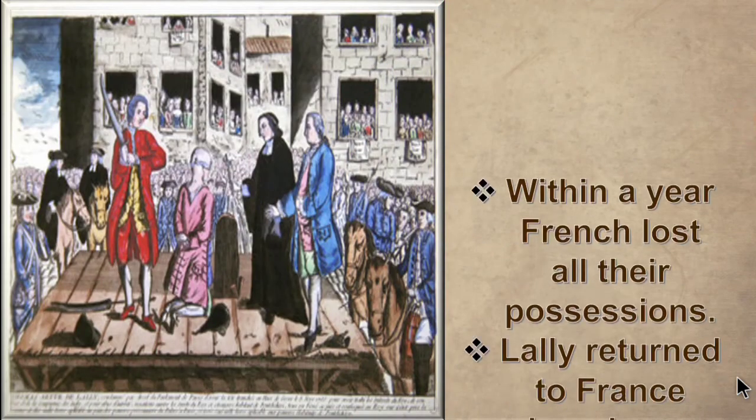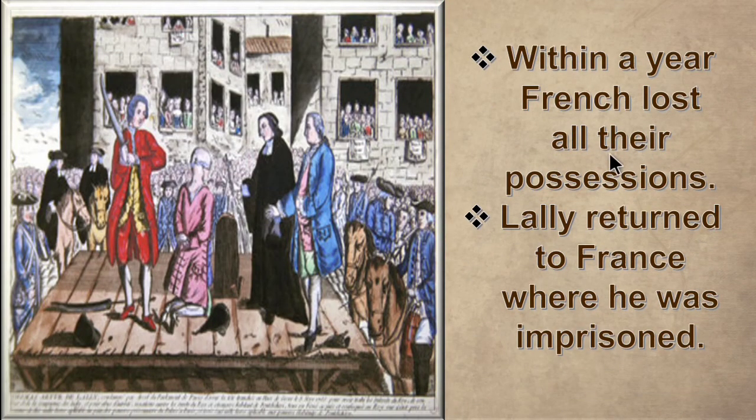Then within a year, the French lost all their possessions. So Lally returned to France where he was imprisoned. So children, in the Third Carnatic War, the French were completely lost to the British. So they lost all their possessions and Lally was returned to France. So the Count de Lally went to France where he was imprisoned and executed.